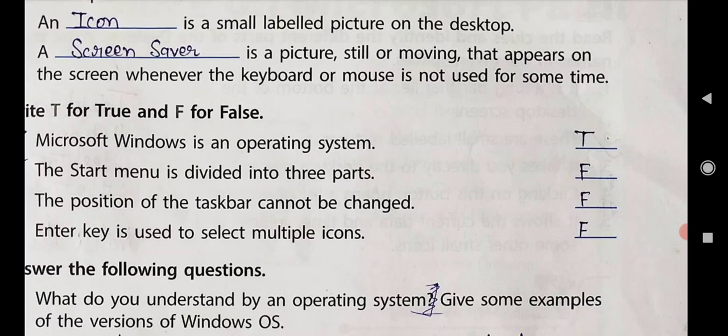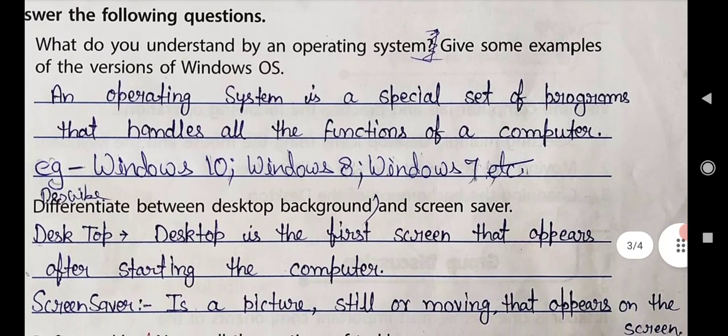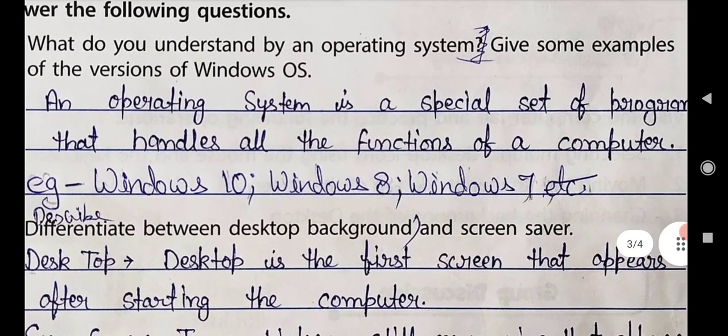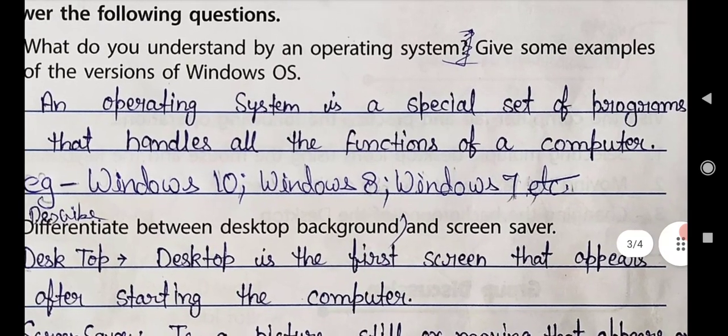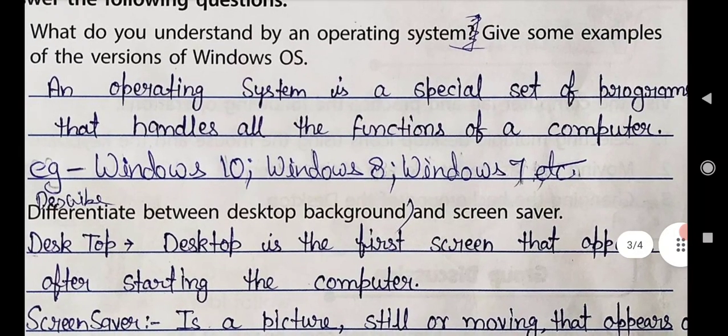Yes, an operating system is a special set of programs that handles all the functions of a computer. Here is the answer. An operating system is a special set of programs that handles all the functions of a computer. For example, Windows 10, Windows 8, Windows 7, etc.